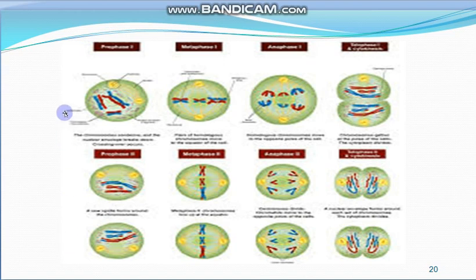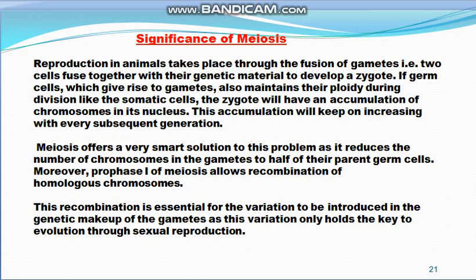So in meiosis first, the chromosome number becomes half and two daughter cells are formed. Then each of these two daughter cells are again divided into two with no reduction in chromosome number, and at the end of the meiosis second, four daughter cells are formed. So this is the whole process of the meiosis. Then comes the significance of the meiosis. What is the importance of meiosis?